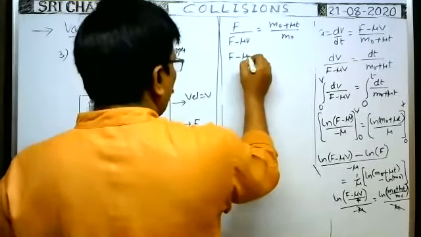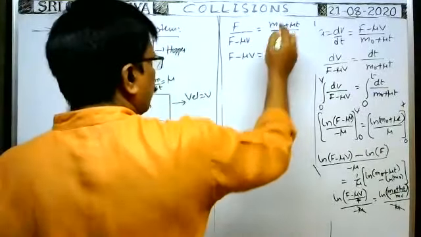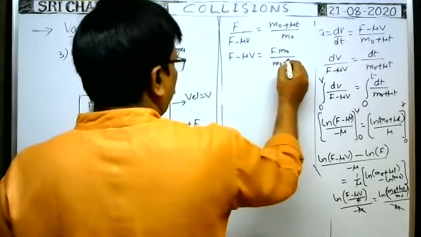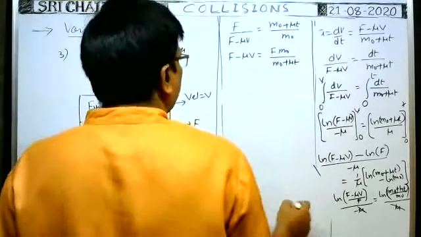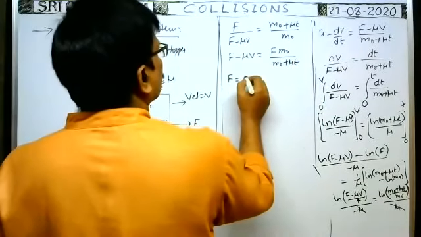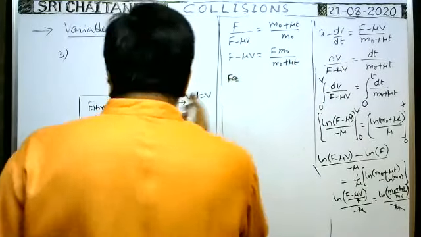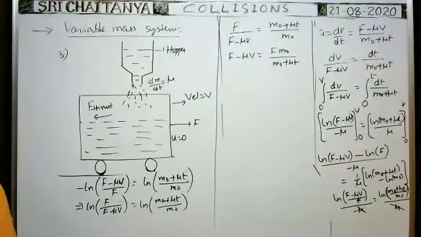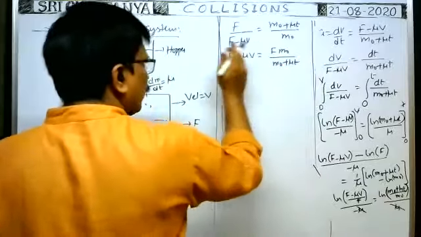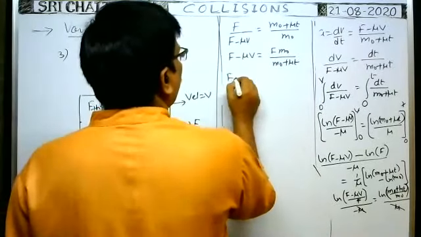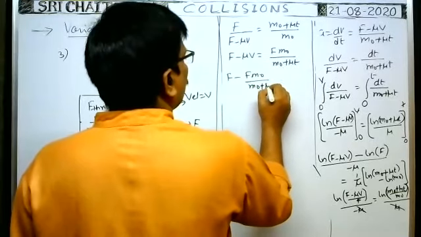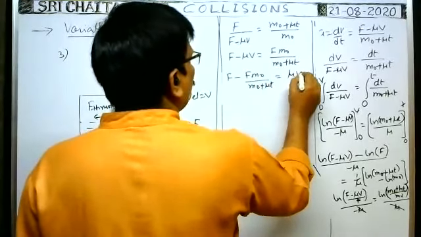So f minus mu v is equal to, doing cross multiplication, f m naught by (m naught plus mu t). So we write mu v on the right side and bring this to the left side. Then f minus f m naught by (m naught plus mu t) is equal to mu into v.